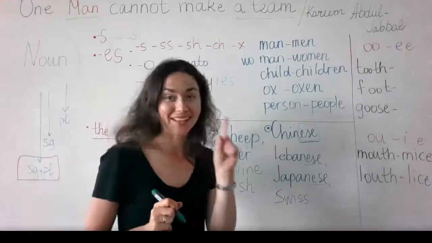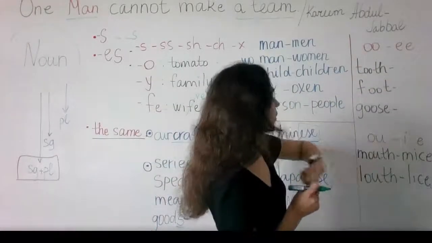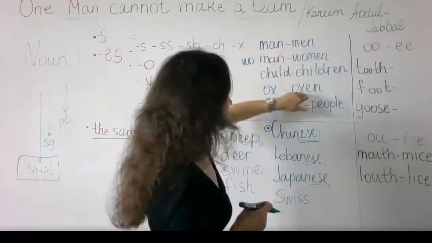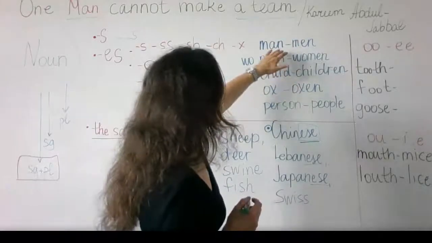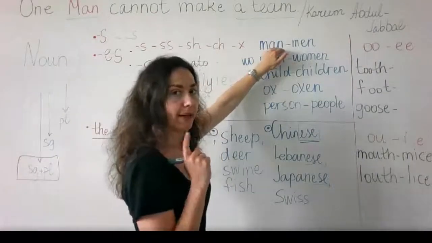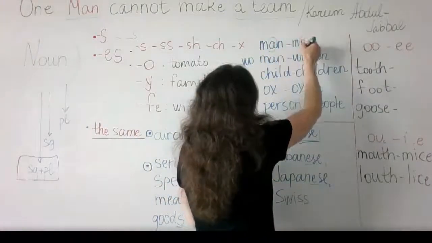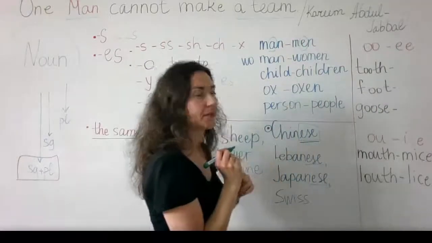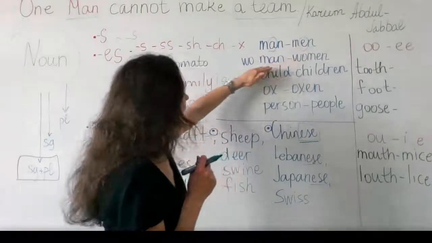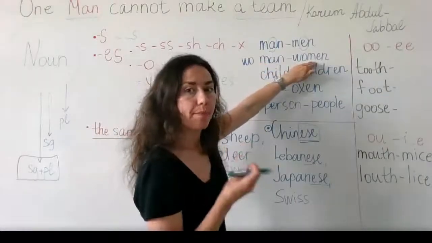And one last rule. Again, something is different when it comes to these words. When we speak about people, and in this case about animals, you notice something. So here we have this word man. A man, one man. In plural, you change this letter A into E. So you say a man, two men. A woman, one woman. A woman, three women.